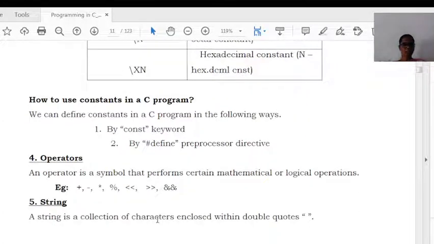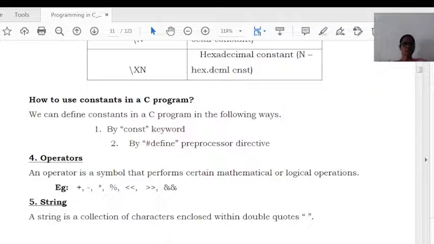Next one is operator. An operator is a symbol that is used for a specific purpose. It can perform either mathematical or logical operations, such as plus, minus, and multiplication symbols. These are called operators, and there are certain types of operators such as arithmetic operators, unary and binary operators, bitwise operators, and relational operators.